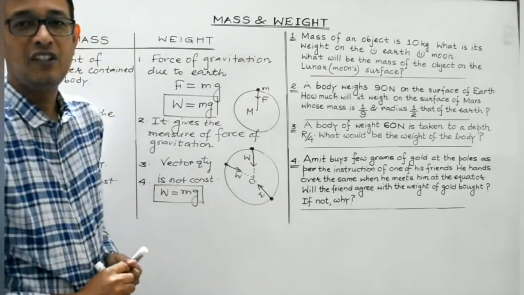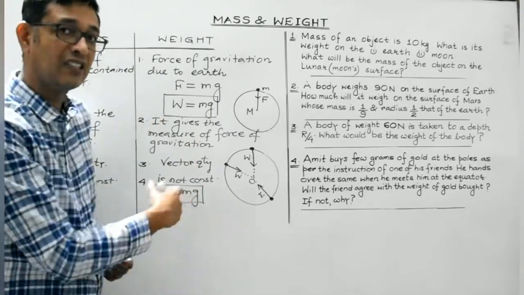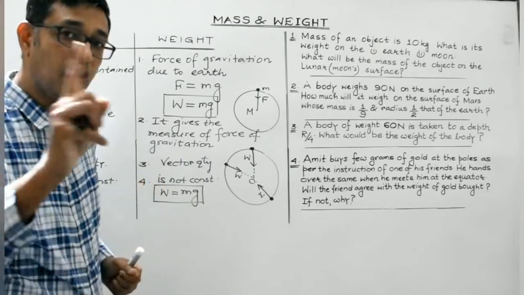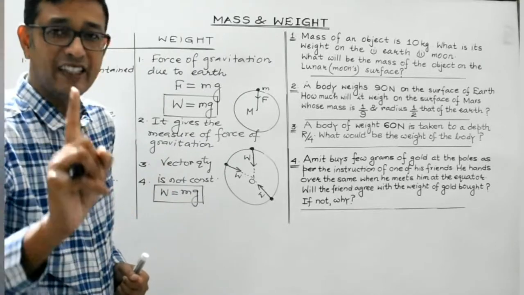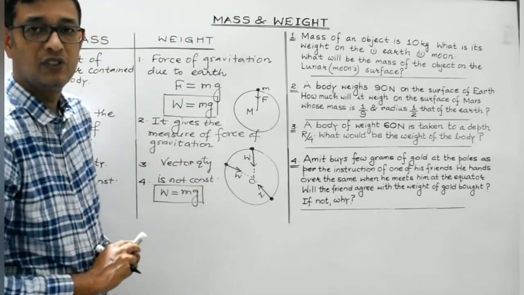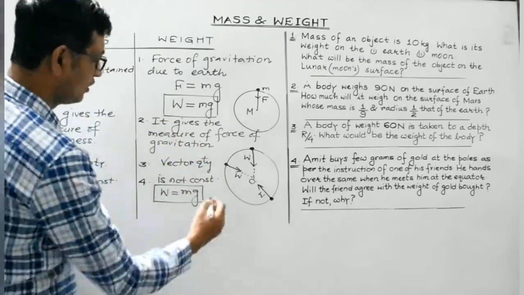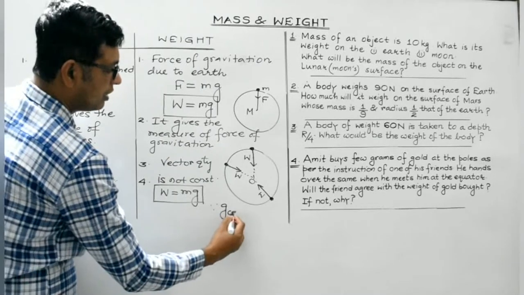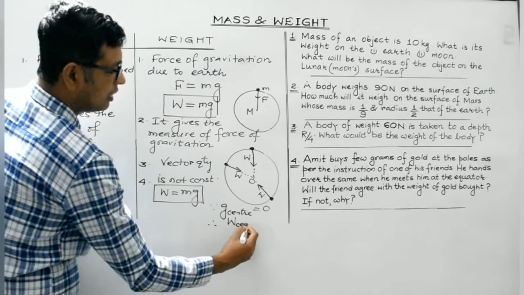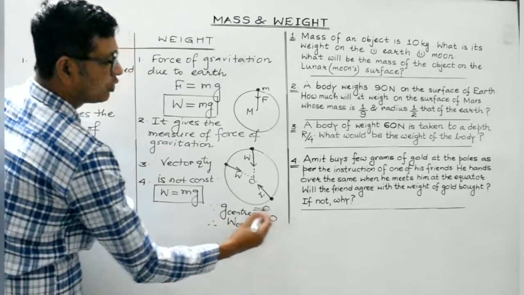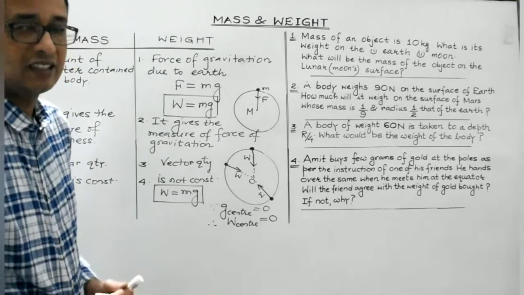So always remember, since weight of a body depends upon the acceleration due to gravity, the weight of a body at different places is different. Like at the center of the Earth, g is 0. Therefore, weight of any body at the center of the Earth would be 0, right? Clear, students? Weight of any body at the center of the Earth would be 0.